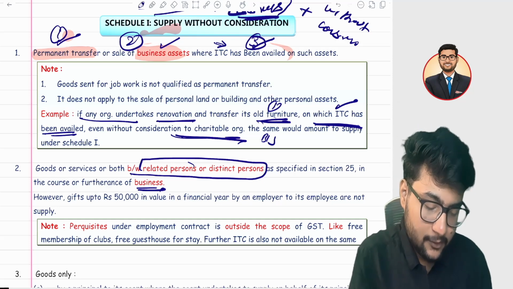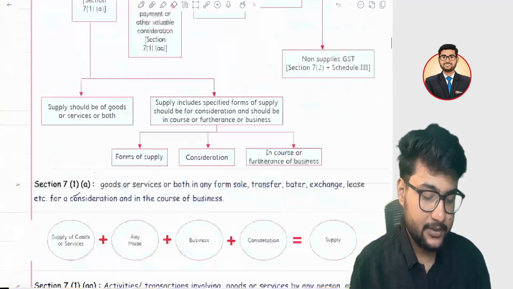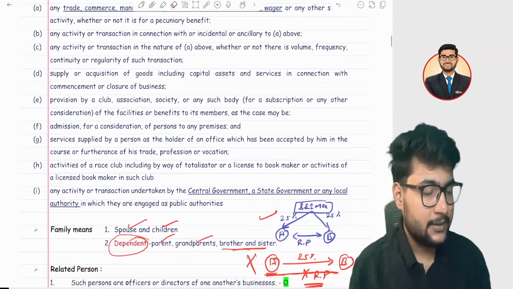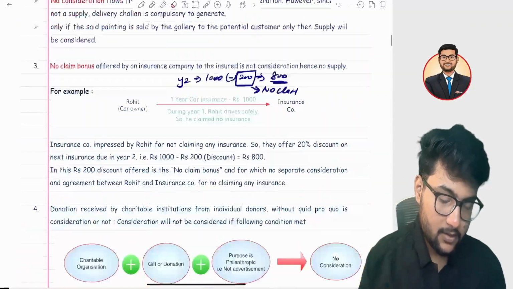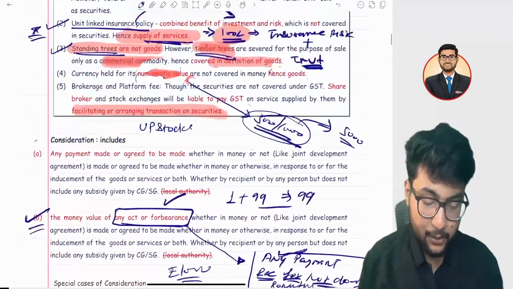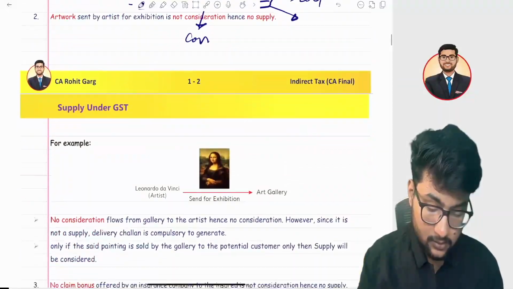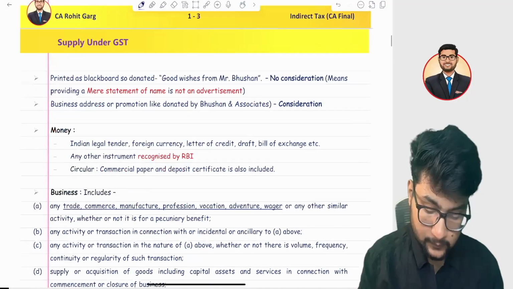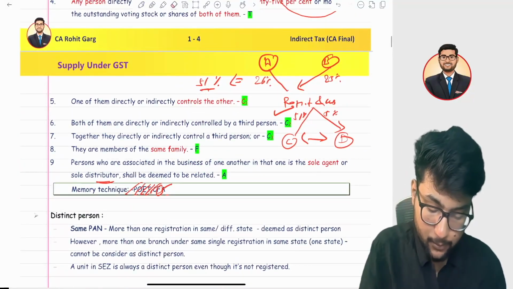So let's jump to the definition of a related person and a distinct person. Related person means POET CFA. POET CFA is a memory technique which I use.